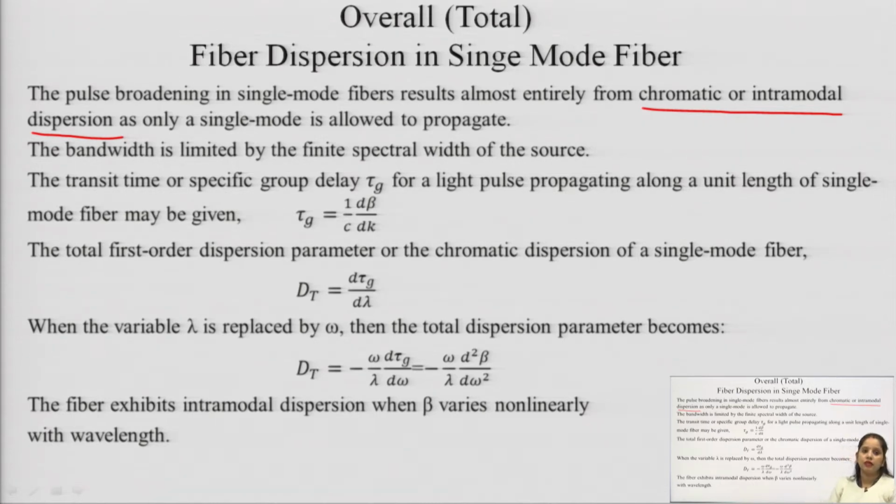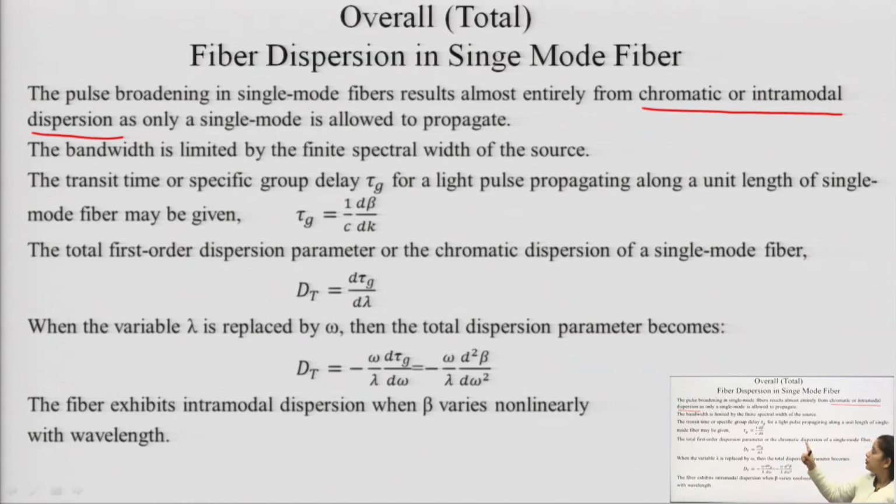In the case of a single mode fiber, only one mode is propagating. So intermodal dispersion is almost negligible, or equivalent to 0, since only one mode is allowed to propagate. The chance of delay difference is negligible.